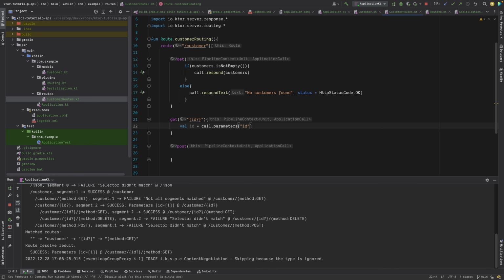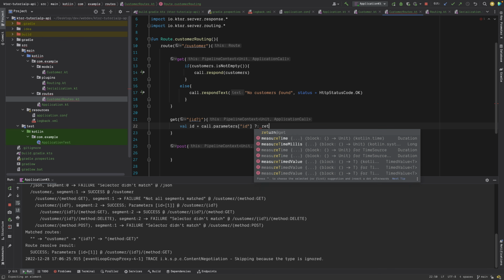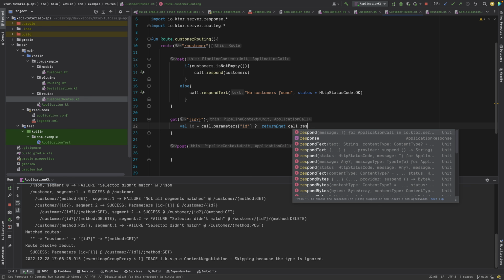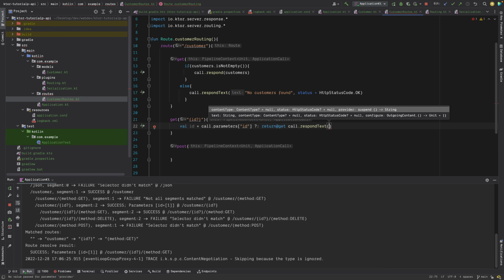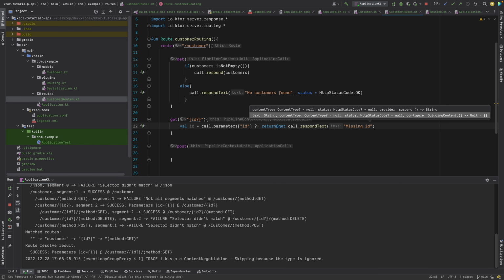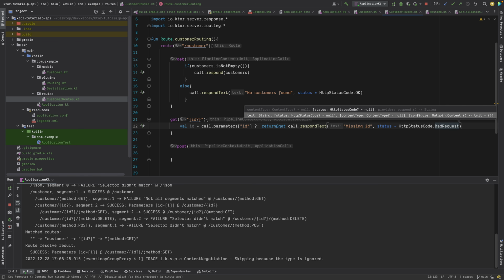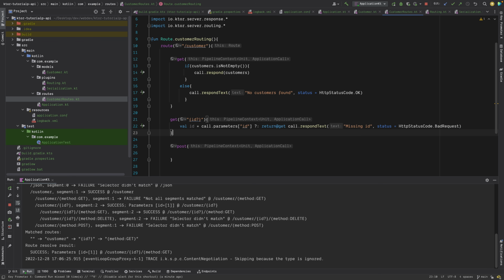So I can use this conditional operator. Otherwise, I will return@get call.respondText, I will say "Missing ID" if that ID does not exist. Okay. And then I can also say HTTP status code as bad request, because this request is not good, right? Second, what is the second situation?